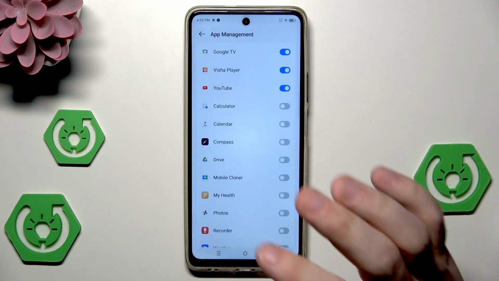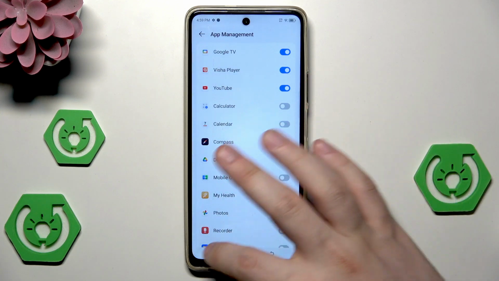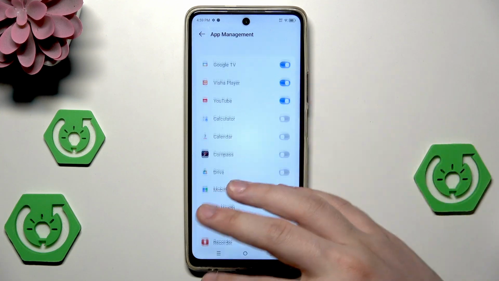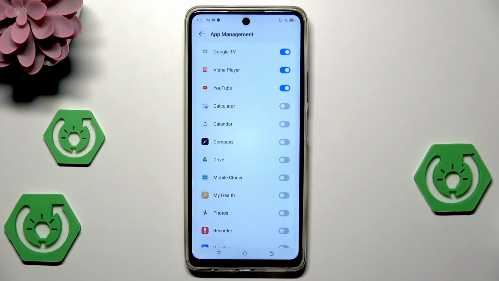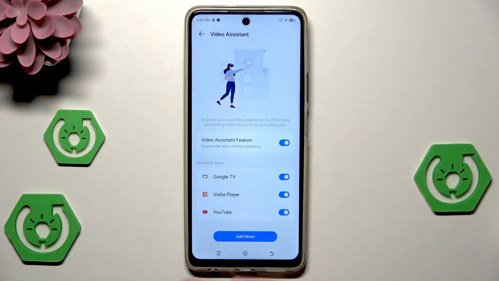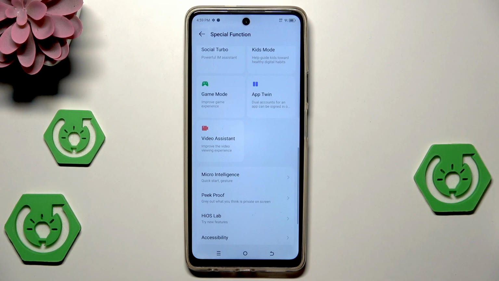When you add more apps, for example, it works in the best way for the apps that can play the videos. So now by default the Google TV, Visha Player and YouTube are enabled, and basically when this feature is enabled, we won't receive notifications when we are watching videos, so no one will disturb us.